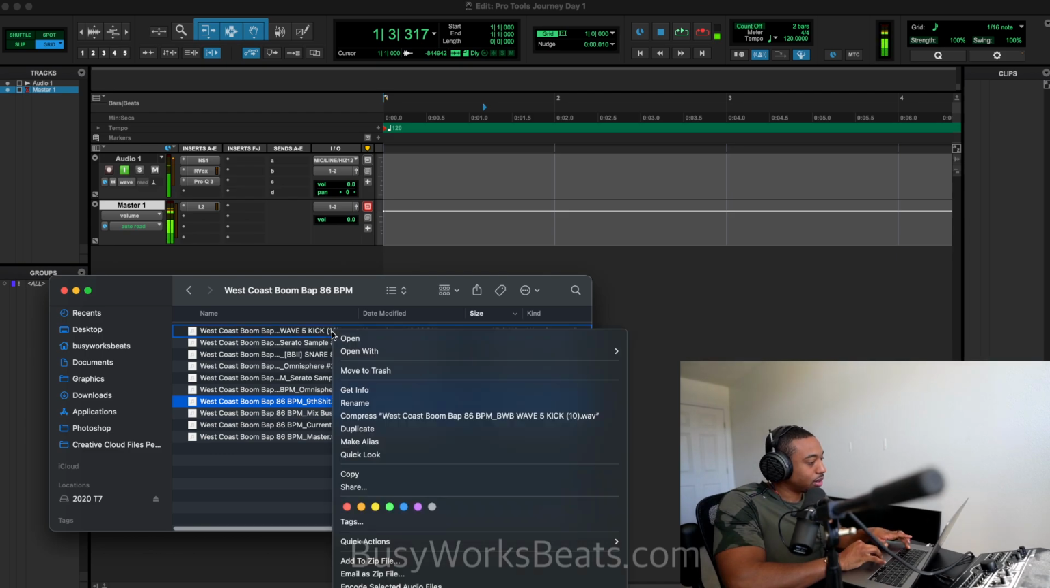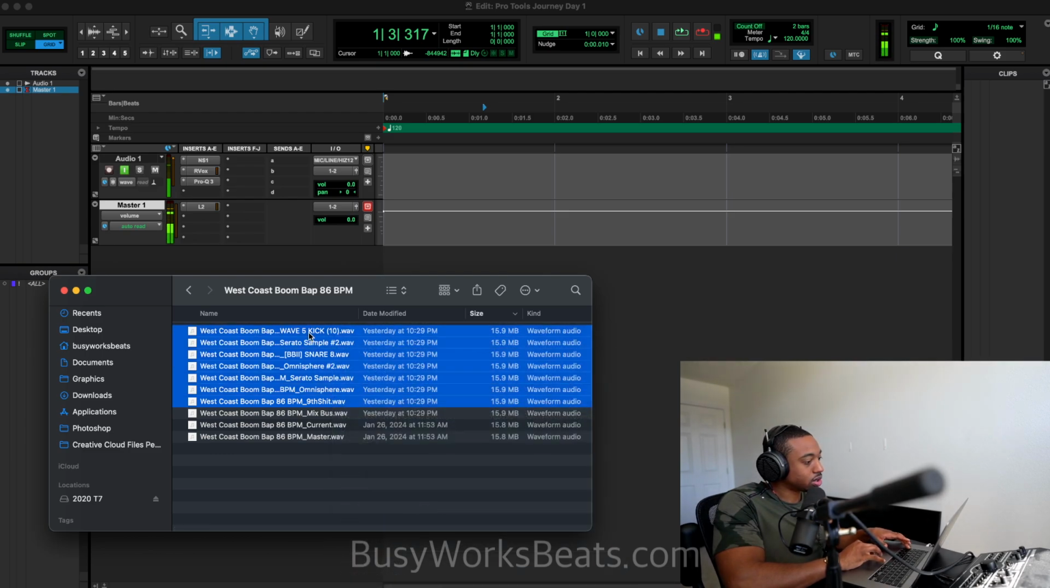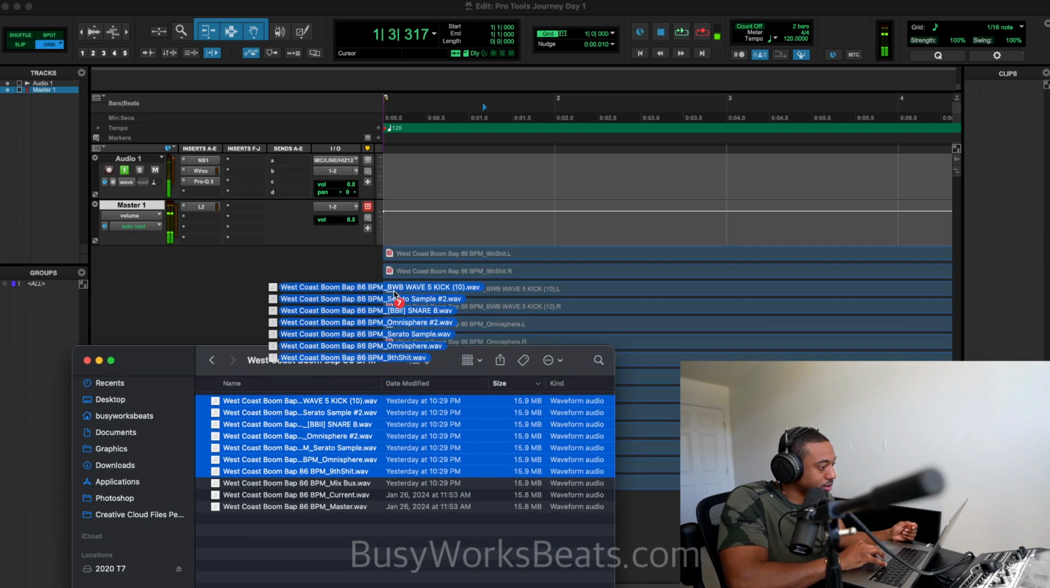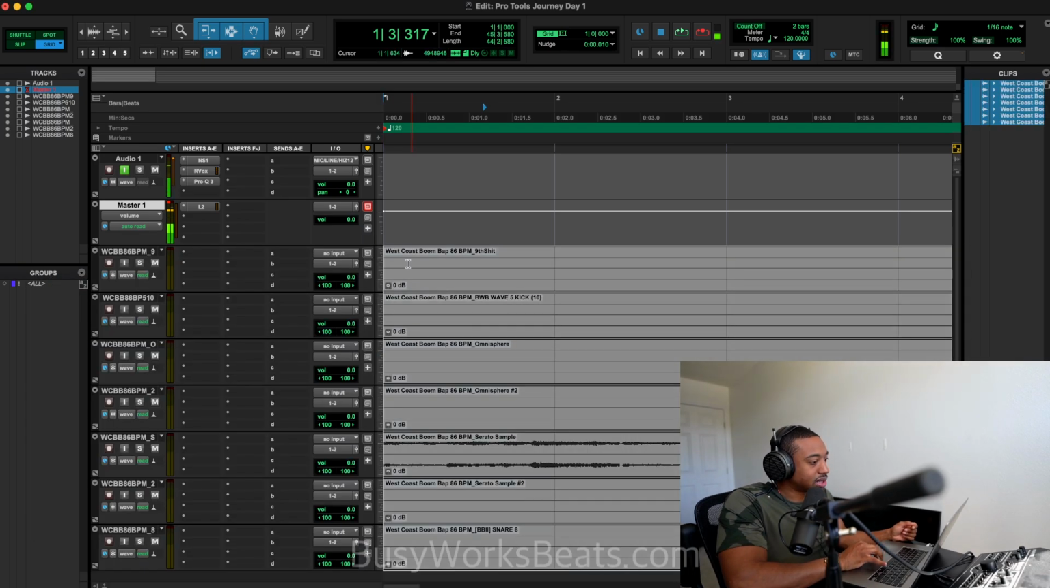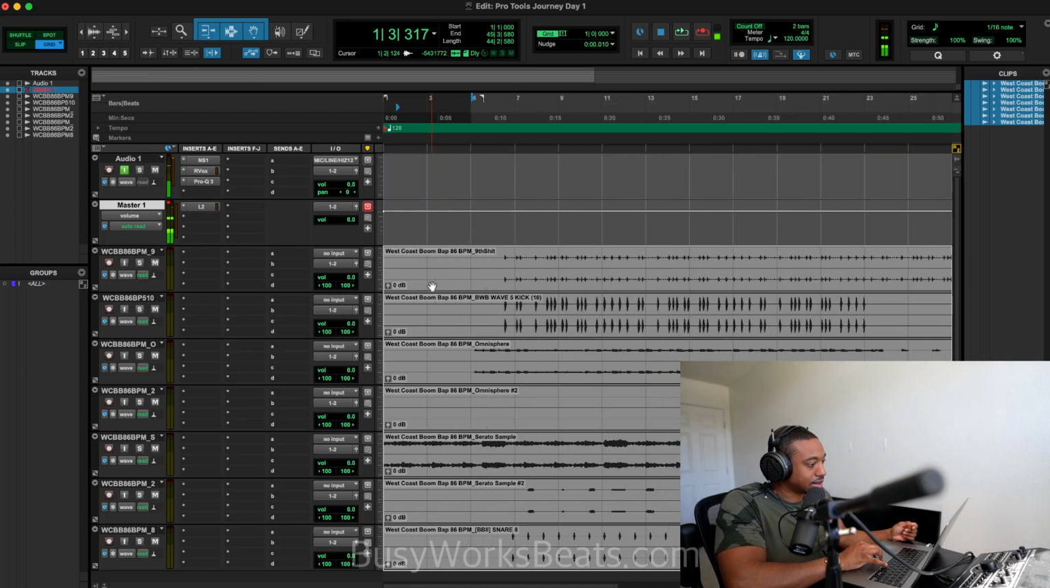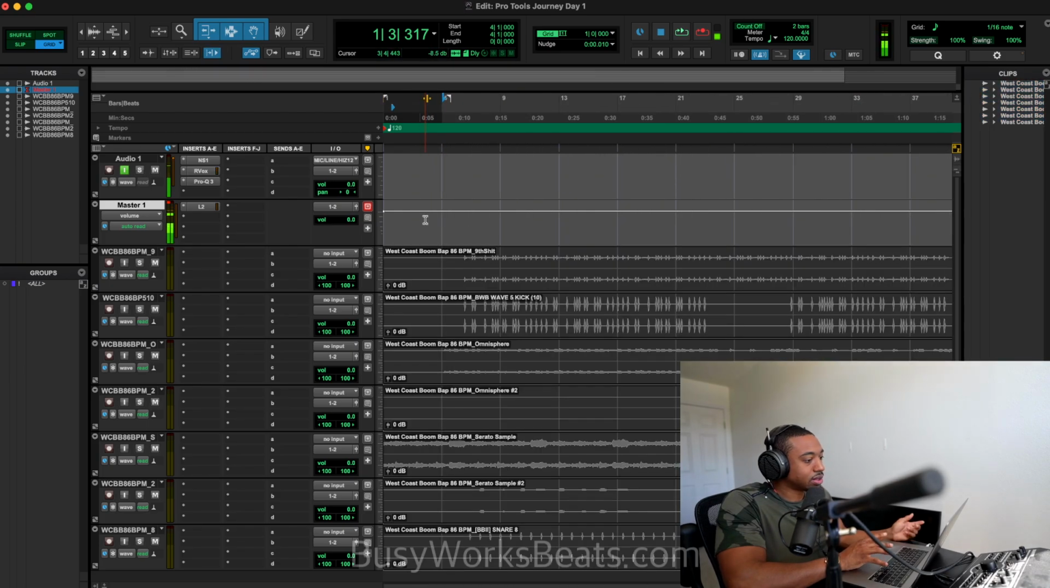Okay, so let's grab all these sounds. So what we're gonna do is just go into our hard drive, grab all the WAV files and just drag them into Pro Tools. That's the first step. So let's drag these in. And we just gotta make sure they're lined up to the left side. So that looks good. And firstly, let's just start leveling stuff.